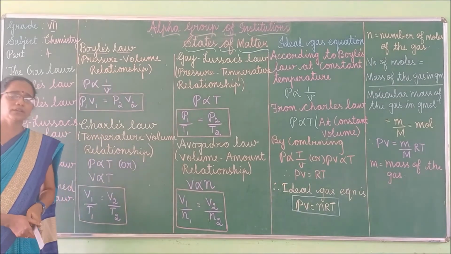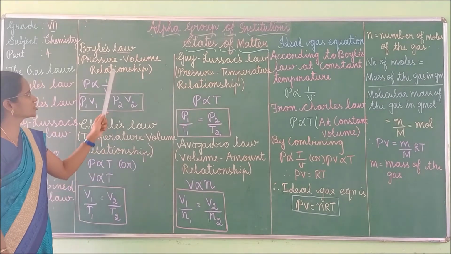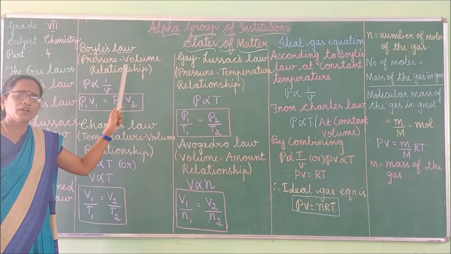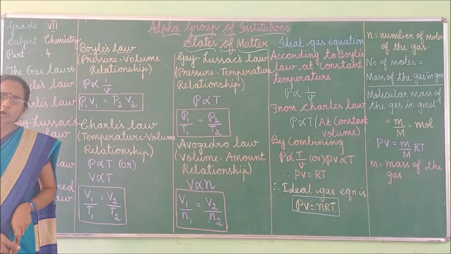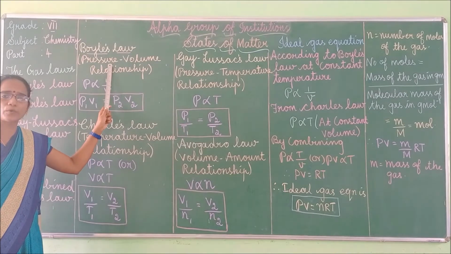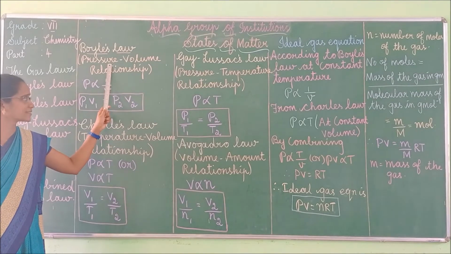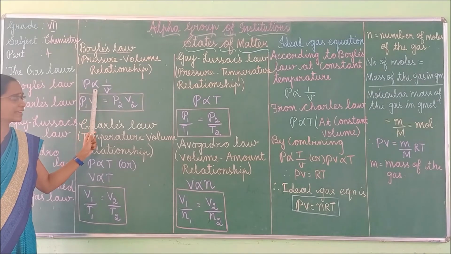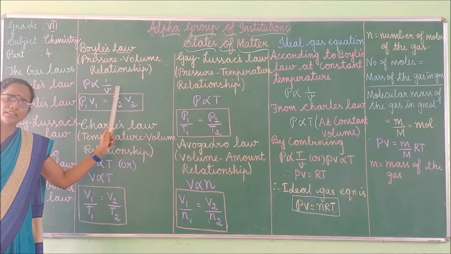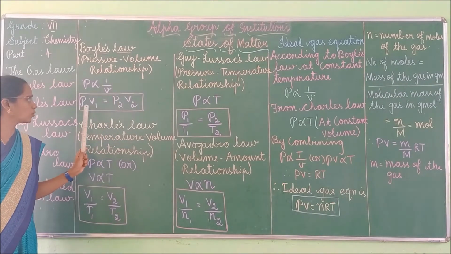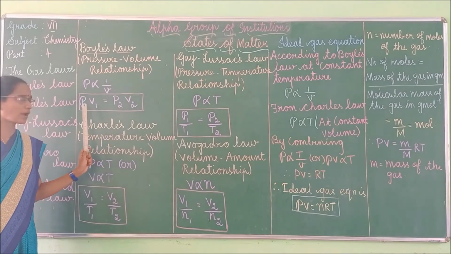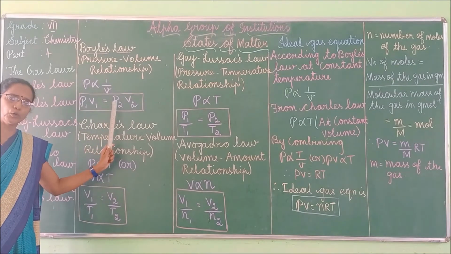Hence P is inversely proportional to 1 by V. This can be mathematically expressed as P1V1 is equal to P2V2.